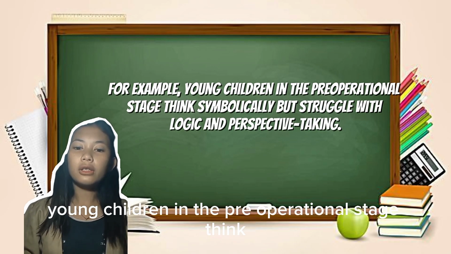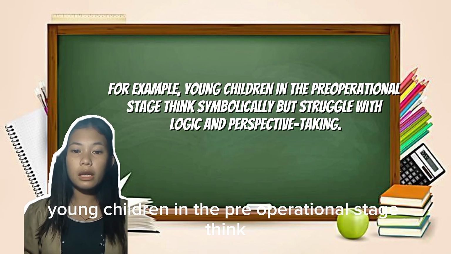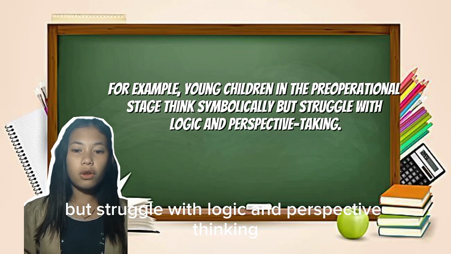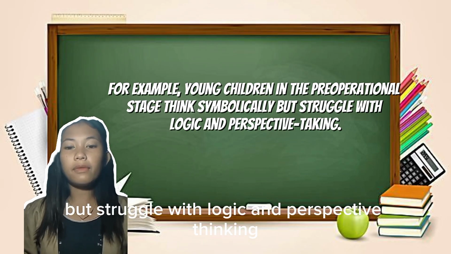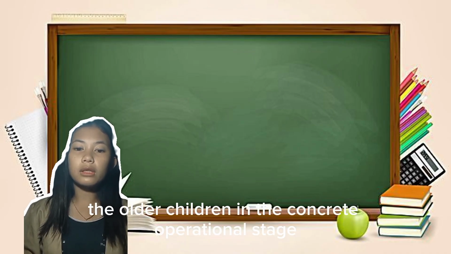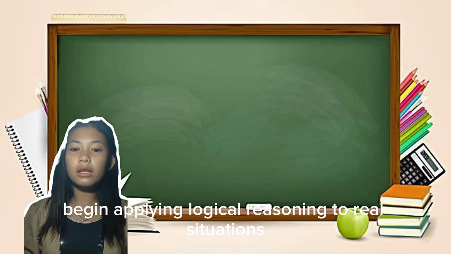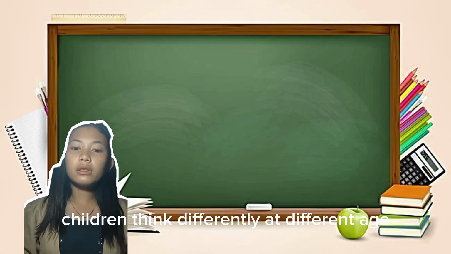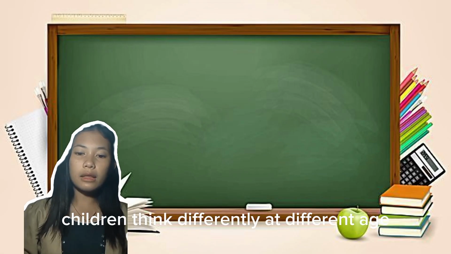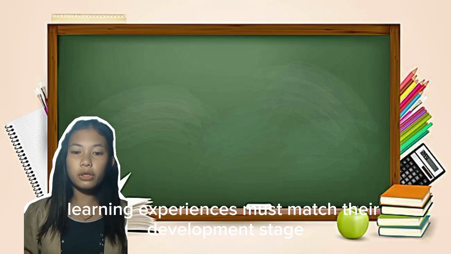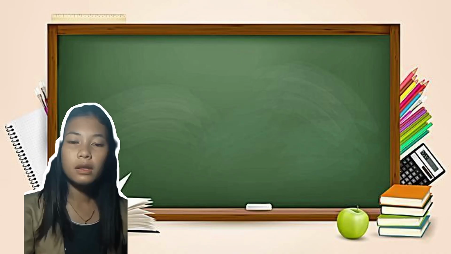For example, young children in the pre-operational stage think symbolically but struggle with logic and perspective thinking. Older children in the concrete operational stage begin applying logical reasoning to real situations. Children think differently at different ages. Learning experiences must match their developmental stage.